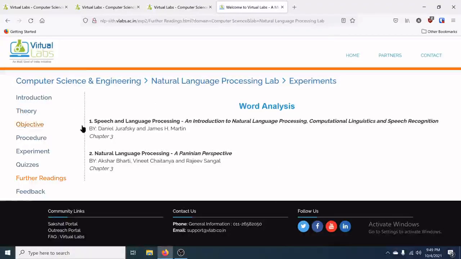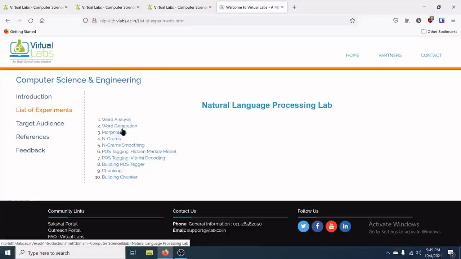I hope this virtual lab has given you some idea of how your natural language processing lab will be when we are working. And we have also seen the list of experiments. So we will move on to see all the other experiments in the forthcoming classes.